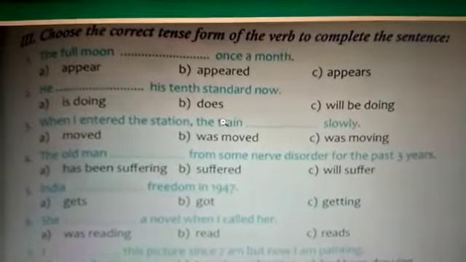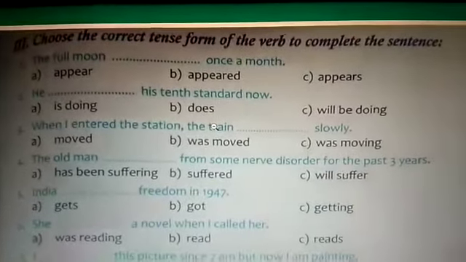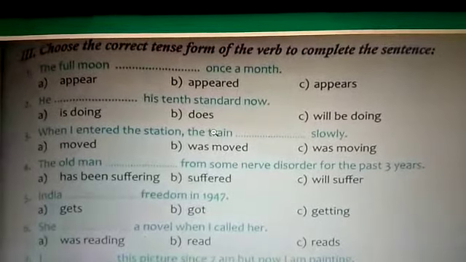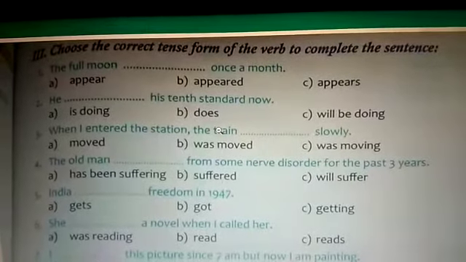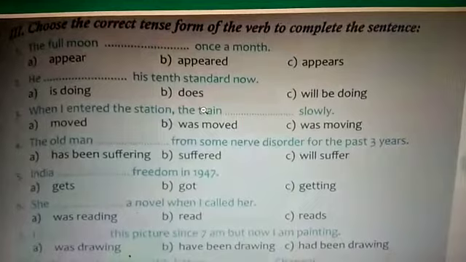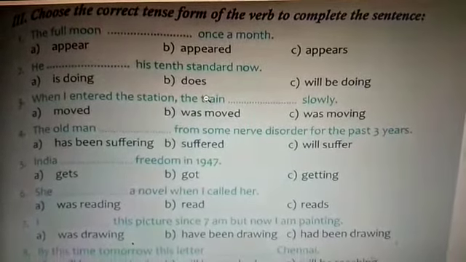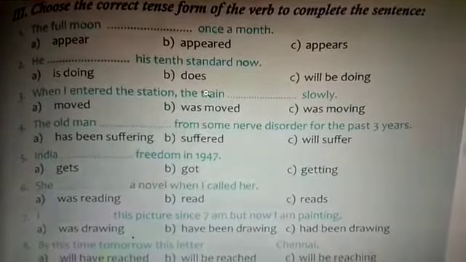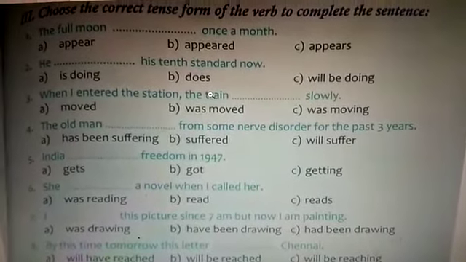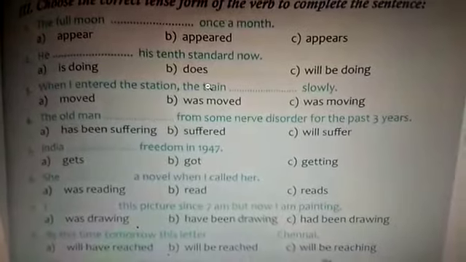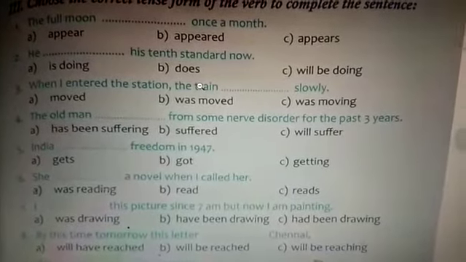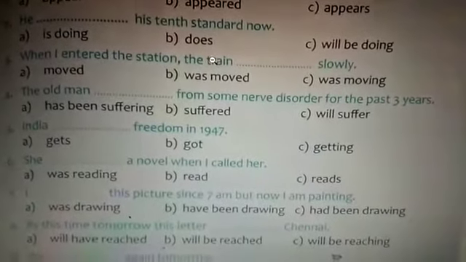Choose the correct tense form of the verb to complete the sentence. The full moon appears once a month. So option C. Second one, he is doing his 10th standard now. So option A. Third one, when I entered the station, the train was moving slowly. Option C.